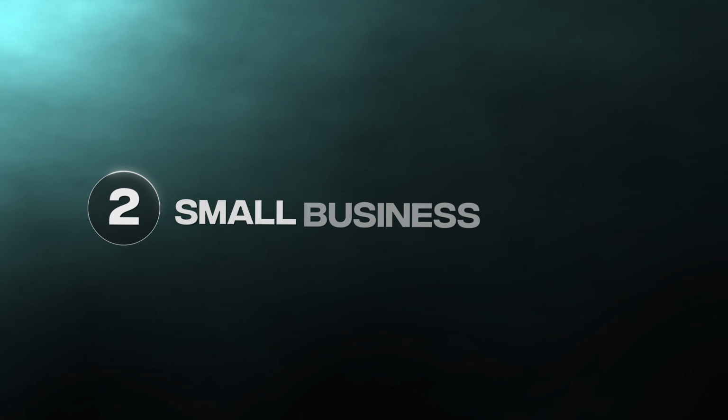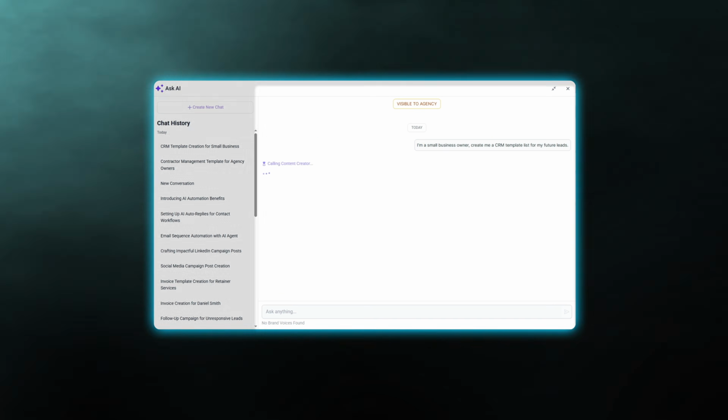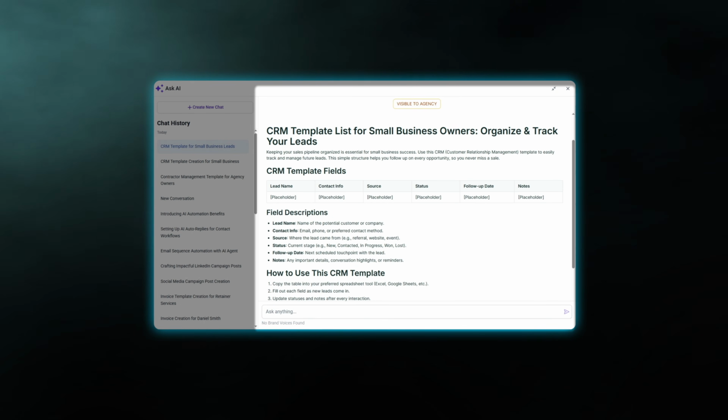Now, for small business owners, it's going to handle the CRM for you without you having to learn all of GHL's features. So, of course, you already had amazing support with GoHighLevel. You could jump on a Zoom call with them at any time, or open chat support, or use their AI support, but this is taking it to a whole new level.